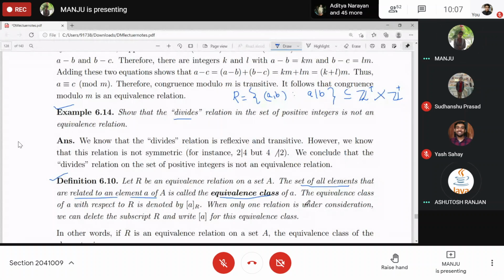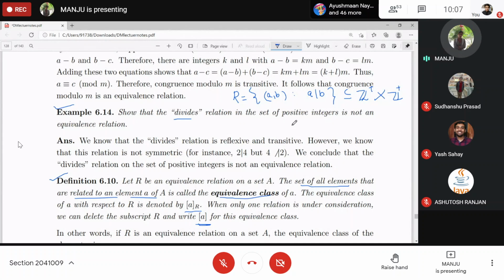Yes, ma'am. This is denoted by the square bracket a with subscript R, and this subscript R represents the relation under which we are finding the equivalence class. Or you can just represent this for simplicity as the square bracket with a.